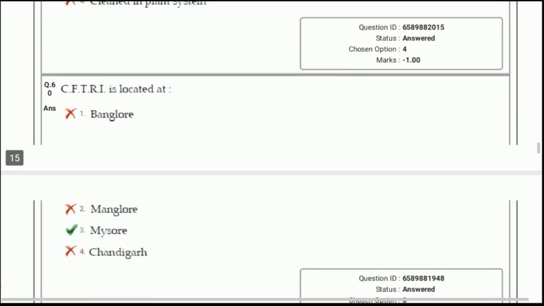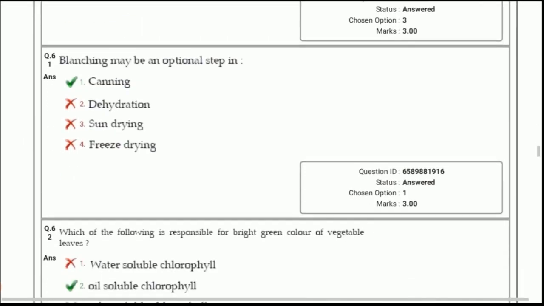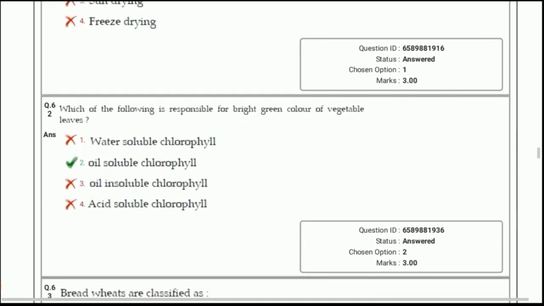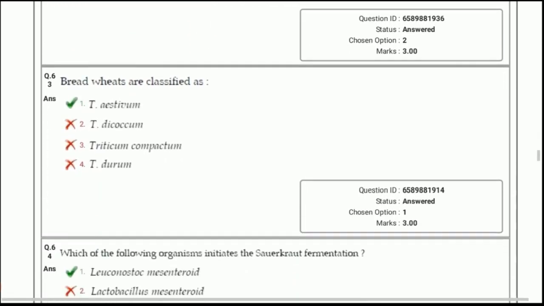Next, CFTRI is located at option 3, Mysore. Blanching may be an optional step in canning. It is a very important pre-treatment used in the canning process. Next, which of the following is responsible for bright green color of vegetable leaves? Answer, oil soluble chlorophyll. Chlorophyll is a fat soluble pigment which is present in green vegetables.